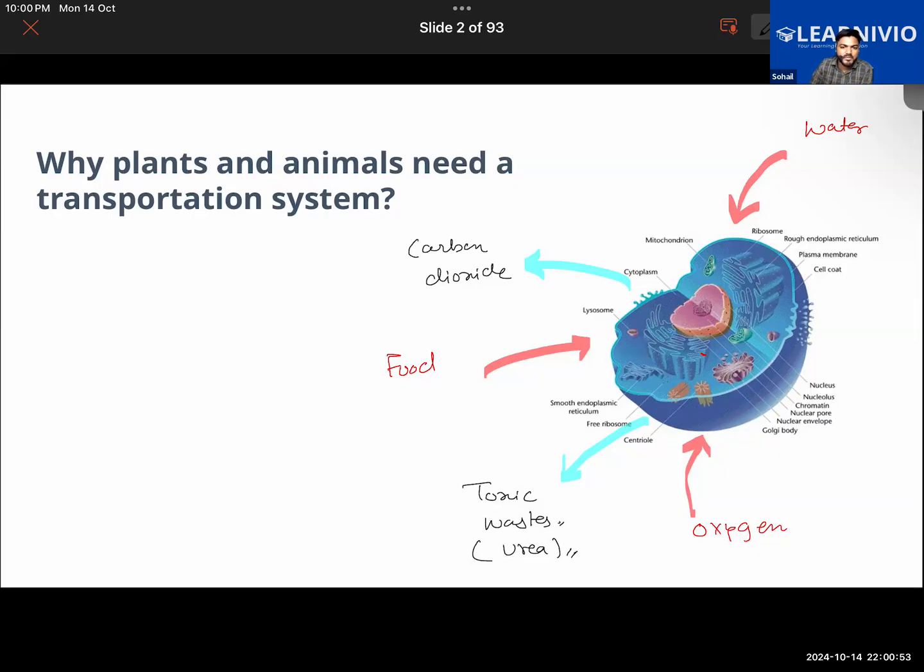Particularly, when we look at the case of plants and animals, the transportation system will be different in them. One common question: which out of the two will have a more complex mechanism of transportation, plants or animals? It is obvious. Animals. There's a more complex system of transportation in animals.